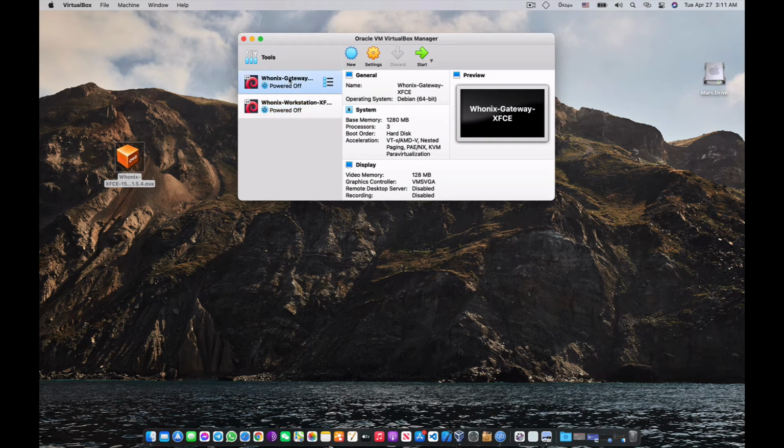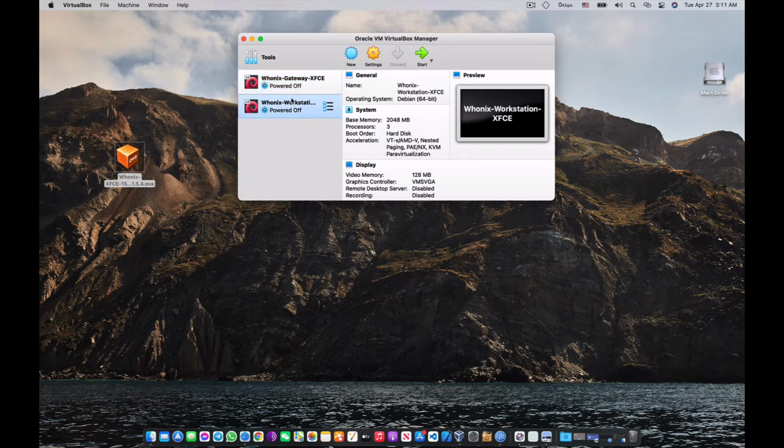Here it is. This is system 1, system 2. This is, as I was talking about, the Whonix Gateway here, and the second thing is the workstation. Now in this video, I do not want to waste your time, so let's discuss it, and let's close this Whonix operating system and its usage techniques and everything in this one video.